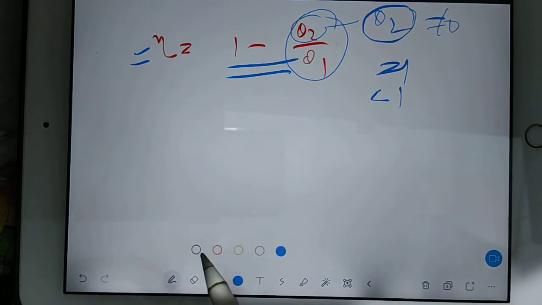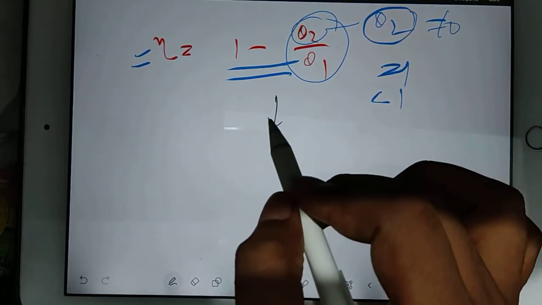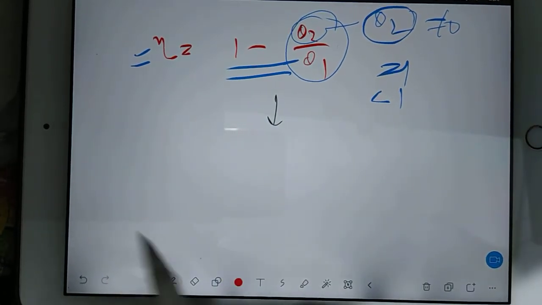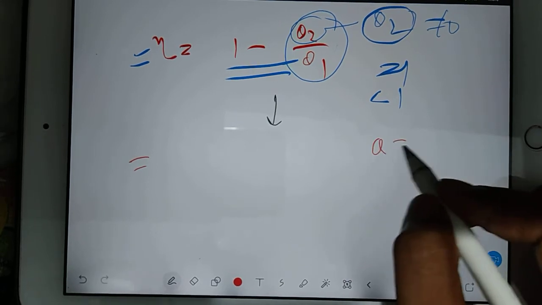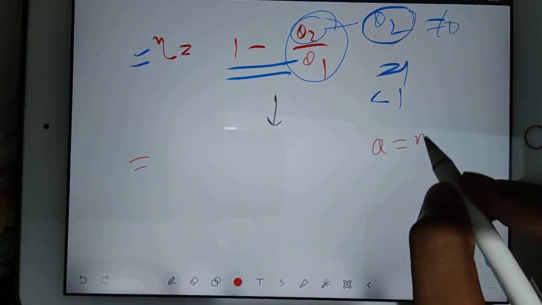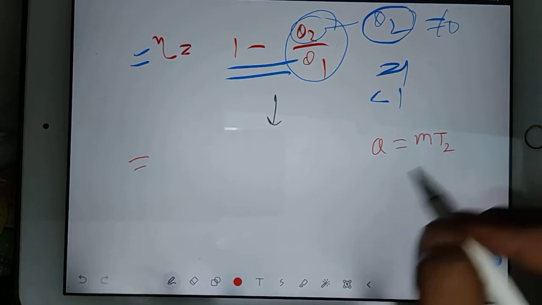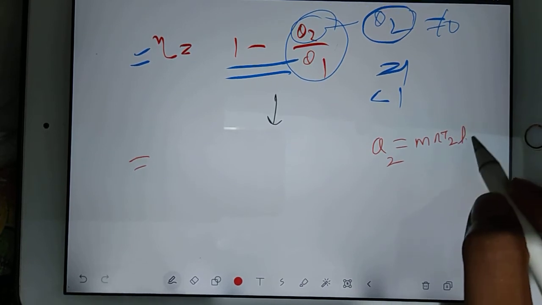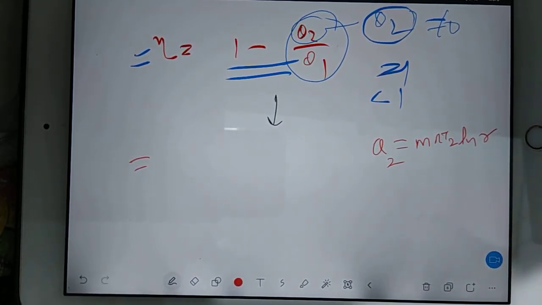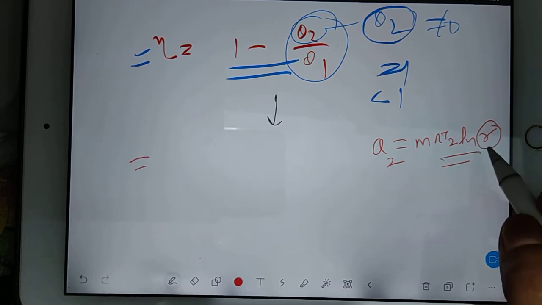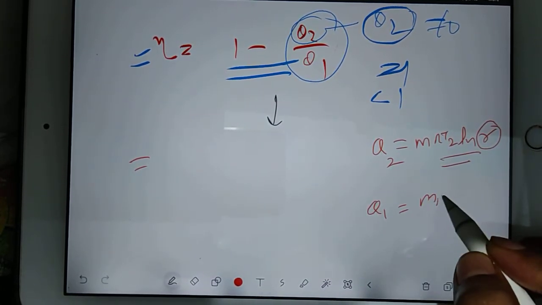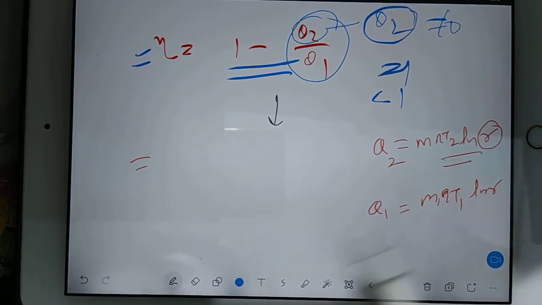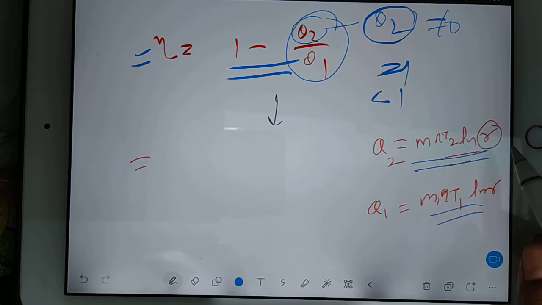Now the Carnot efficiency you can write in terms of temperatures. How? Q2 you can write as MR T2 ln of the ratio. Remember, we have done this equation. In the same way, Q1 you can also write as MR T1 ln R. If you are missing the previous classes, watch those videos and revise.